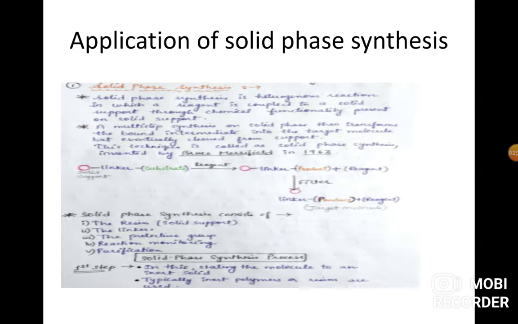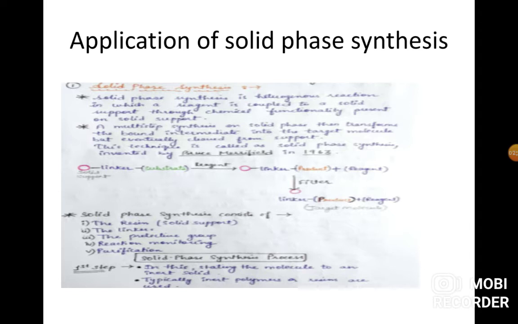This is a multi-step synthesis and produces a large number of molecules in a single reaction vessel, using the same reaction condition.